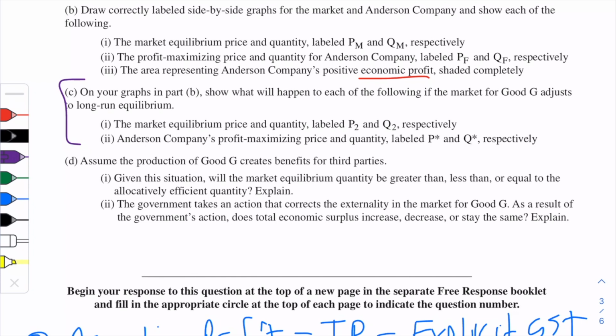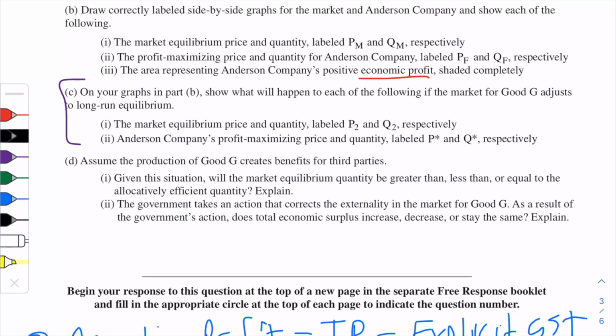Your market is not at the social optimal. So right now you are producing less than the allocated efficient quantity because your marginal social benefits are greater than your marginal social cost.